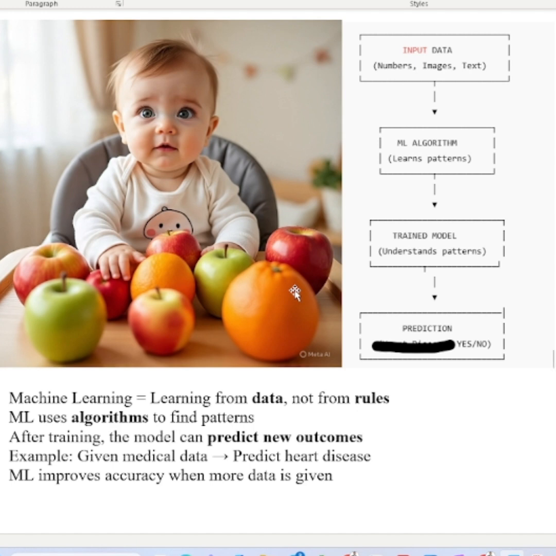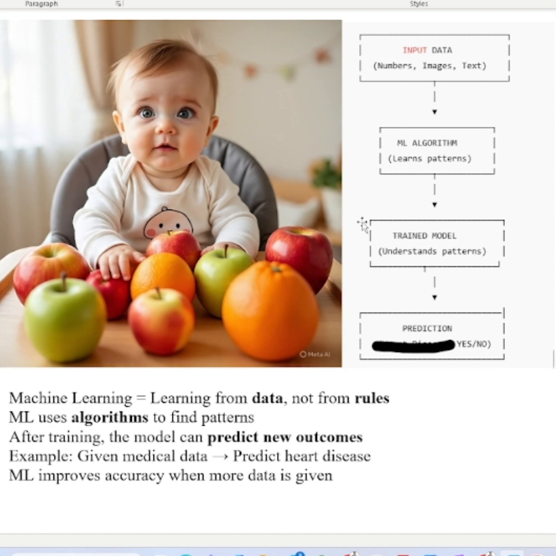if you show the object, the baby may predict properly: this is apple, this is orange. The same way we are going to train our machine learning algorithm or model with different kinds of images, different kinds of objects or numbers or text, or simply data. We're going to train our model with so much data. Once the algorithm gets trained, we show a new object of the same kind for the test.